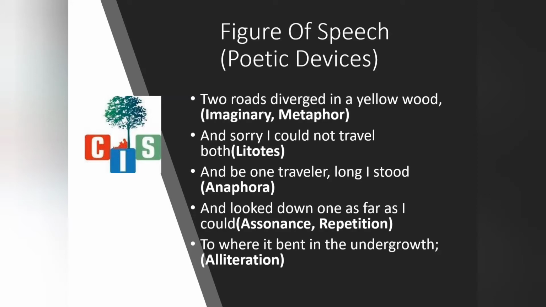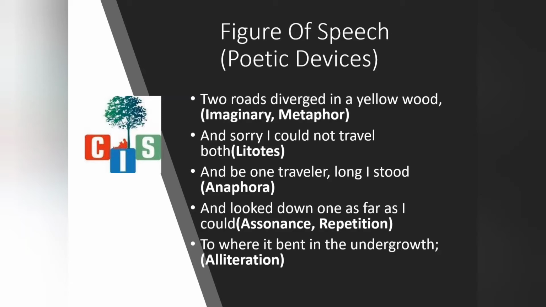Now here, in all three continuous lines, and sorry I could not travel both, and be one traveler long I stood, and looked down one as far as I could, here in all three sentences, and is used while starting the sentence. So the word and is used three times. It is known as an anaphora. Anaphora is also one kind of figure of speech when the same word is used in the beginning in a continuous form. That kind of figure of speech is known as an anaphora.